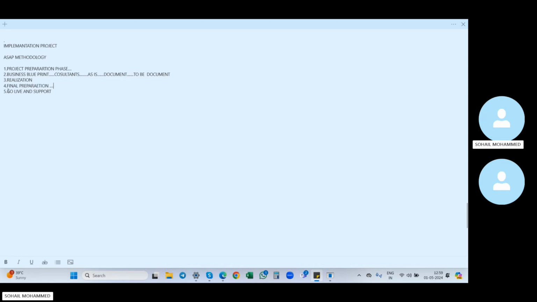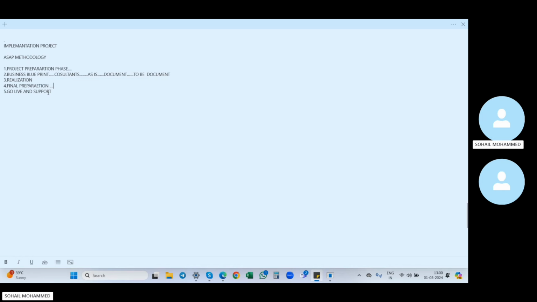So here what we need to do, some of the consultants from our company side will move to the business side. For example, 5 SD consultants or 5 consultants will move to the business location. For example, our client is Apollo Pharmacy. They are in Hyderabad and our company is in Delhi, for example. So from this Delhi office, the consultants will move to the business side. That means they will go to Apollo Pharmacy in Hyderabad and give training to their end users. And if there are any errors, then we will solve them in the go live and support.